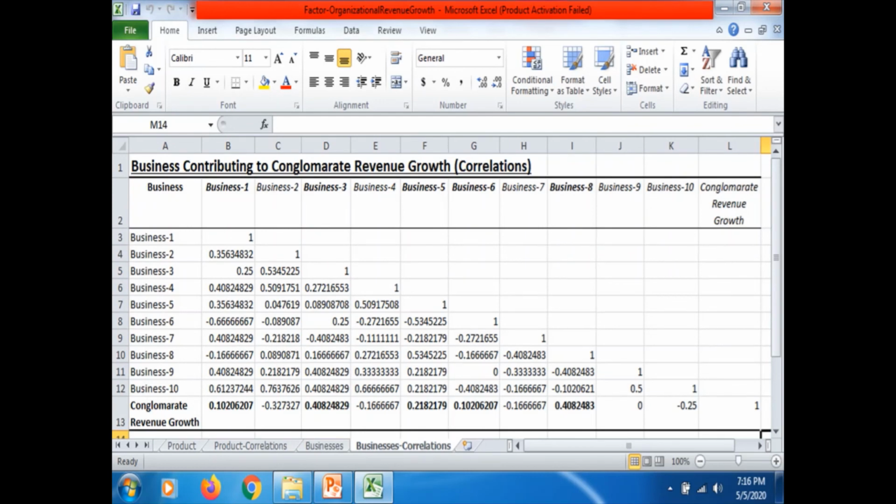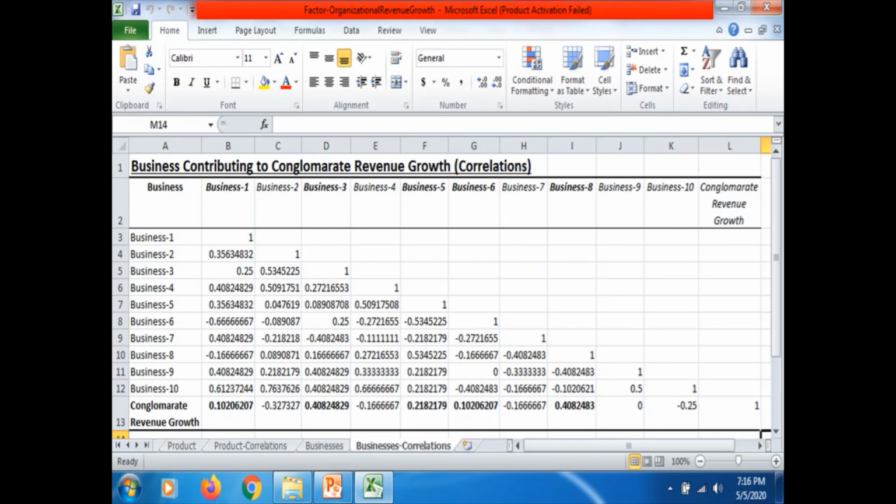So what is the result we have got? See the last row. This is the correlation result. Last row, what did you get? Conglomerate revenue growth. For example, business number 3 and business number 8 have got relatively more correlation coefficient value, positive correlation compared with the other items. That means business 3 and business 8 are contributing. Increase in these two businesses is resulting in the increase in annual revenues of the conglomerate, right? Relatively stronger correlation they have.